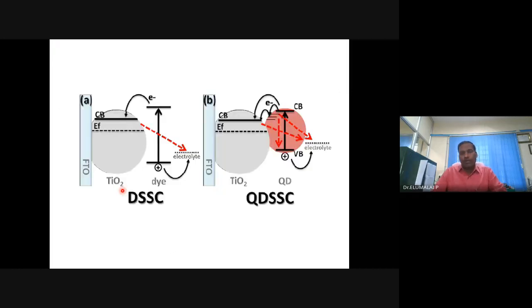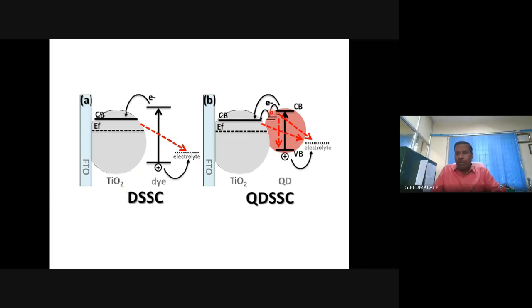Now, we have QDSSC. You get much better efficiency without using the expensive toxic dyes. Here you use quantum dots to capture the light and then transfer to the titanium oxide semiconductor. Then the usual process follows.